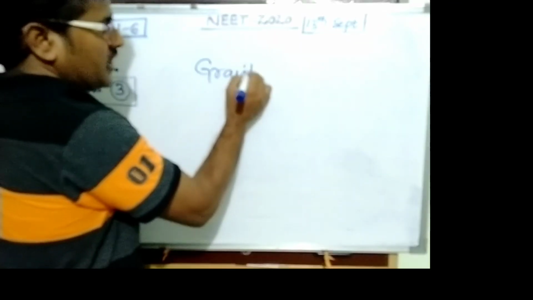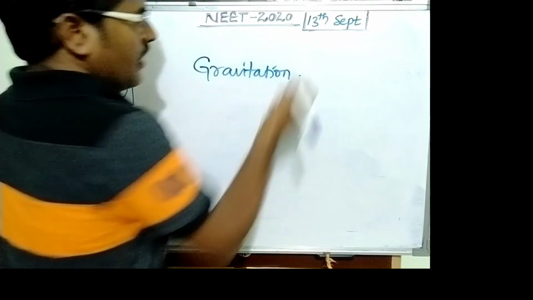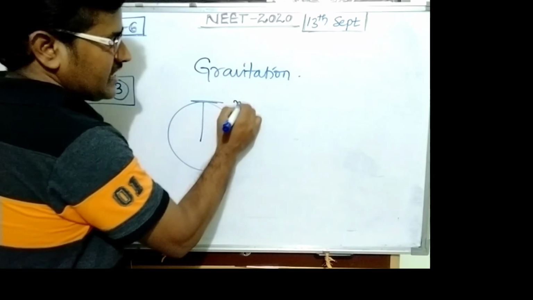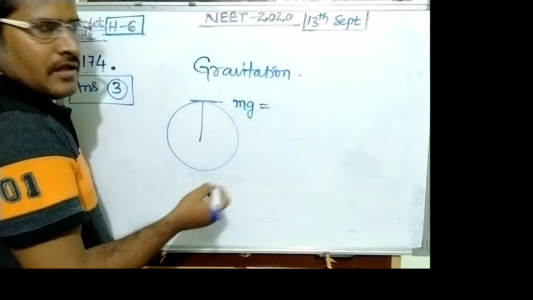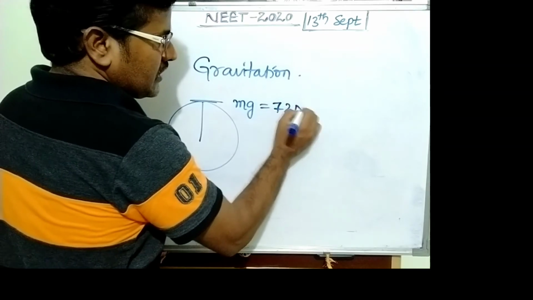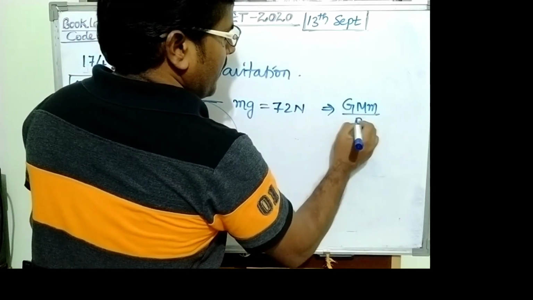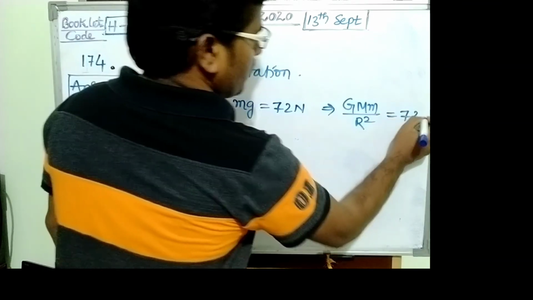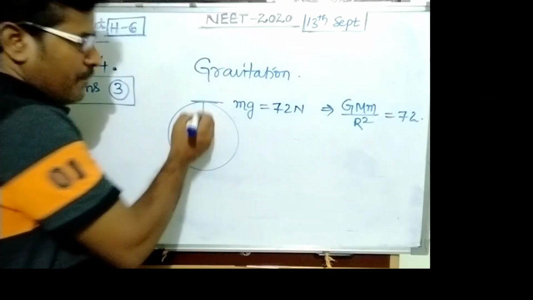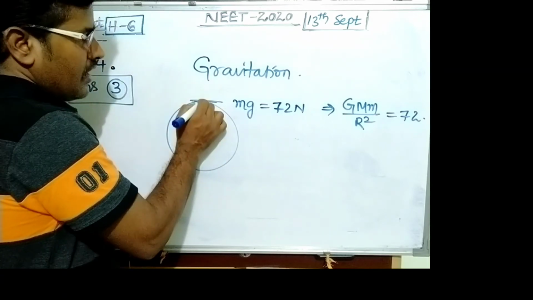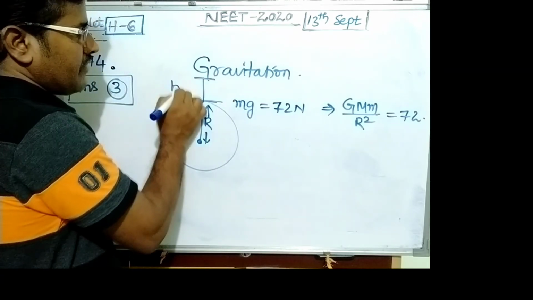Weight on the surface of the earth is given as 72 Newton. This value equals G capital M small m upon R square, which is 72. Suppose the person is at height equal to R upon 2.